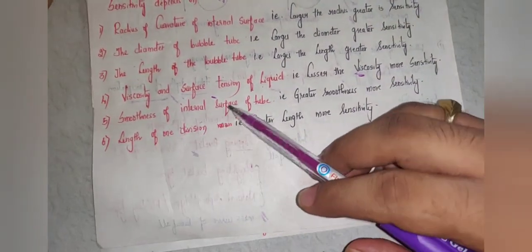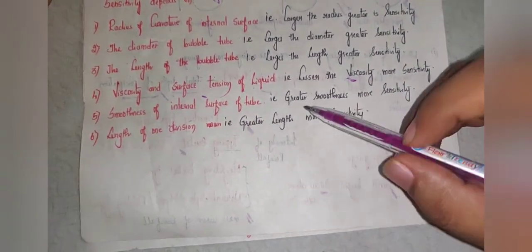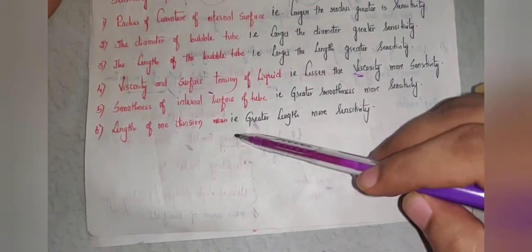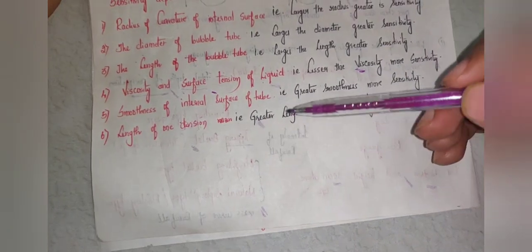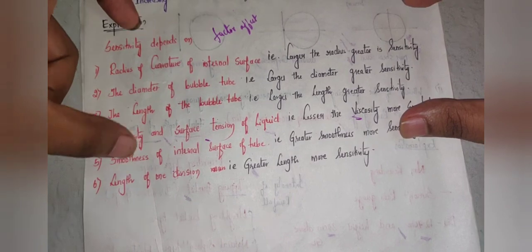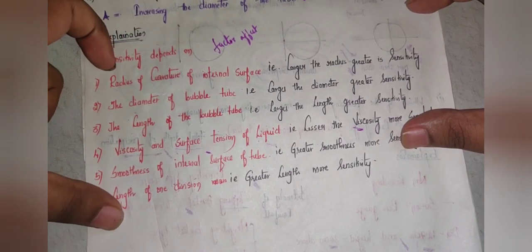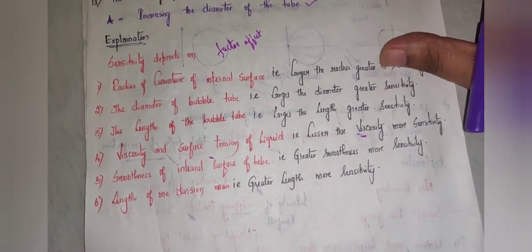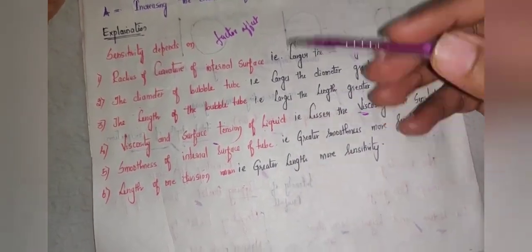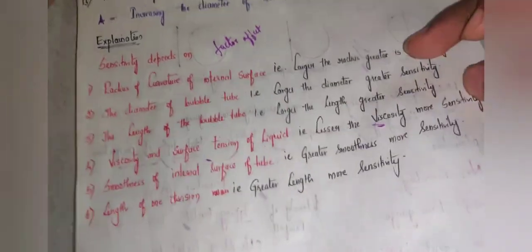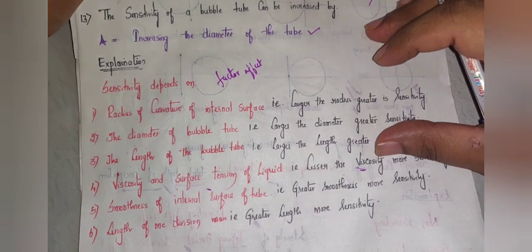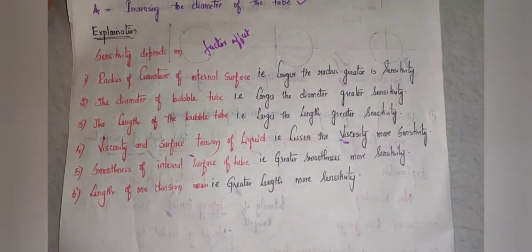Similarly, smoothness of the internal surface of the tube: greater smoothness, more sensitivity. Length of one division: greater length of one division, more sensitivity. So these are the factors which affect the sensitivity of the bubble tube. You should know all these factors, as they may ask any of them as a question. One question they have asked is that the sensitivity of the bubble tube is increased by increasing the diameter of the tube. Okay, moving on to the next question.